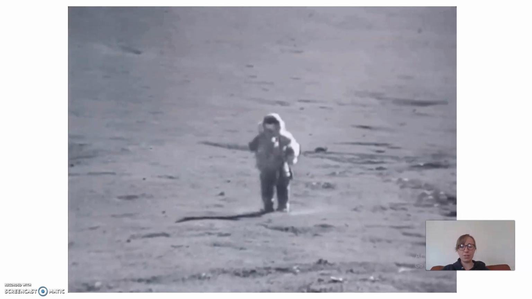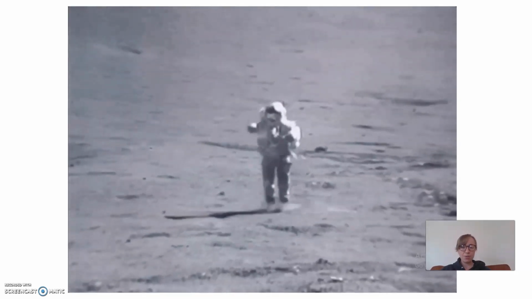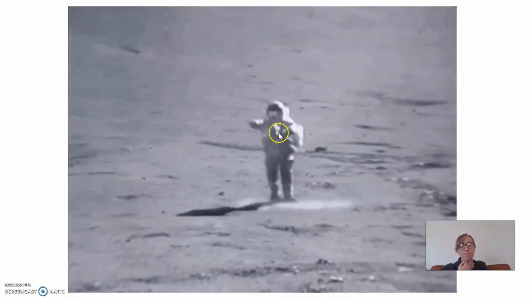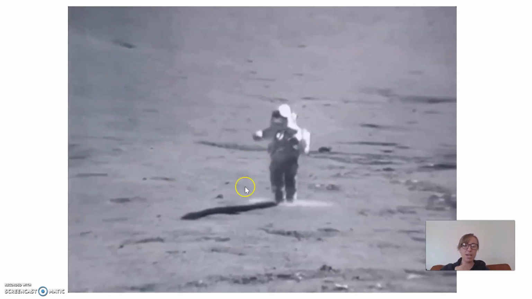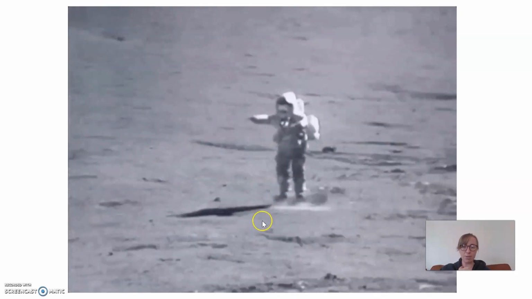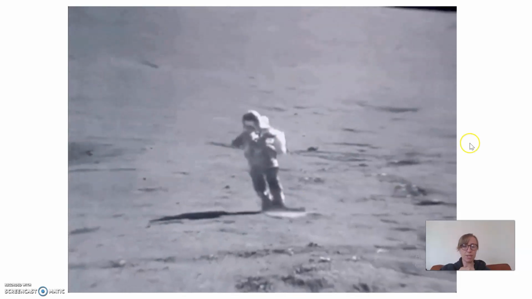All right, and there's just another image of an astronaut moving on the moon. They're not actually going up that high because their gear weighs so much that they can't actually jump that high. But you can see by the pace that they're coming back down, how slowly they come back down to the moon's surface, that they do weigh less because there's less gravitational pull.